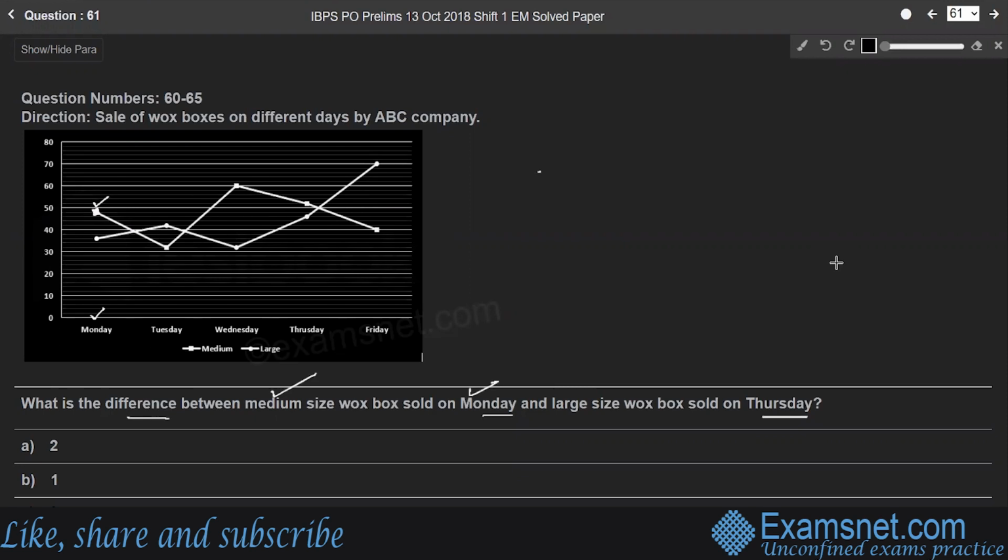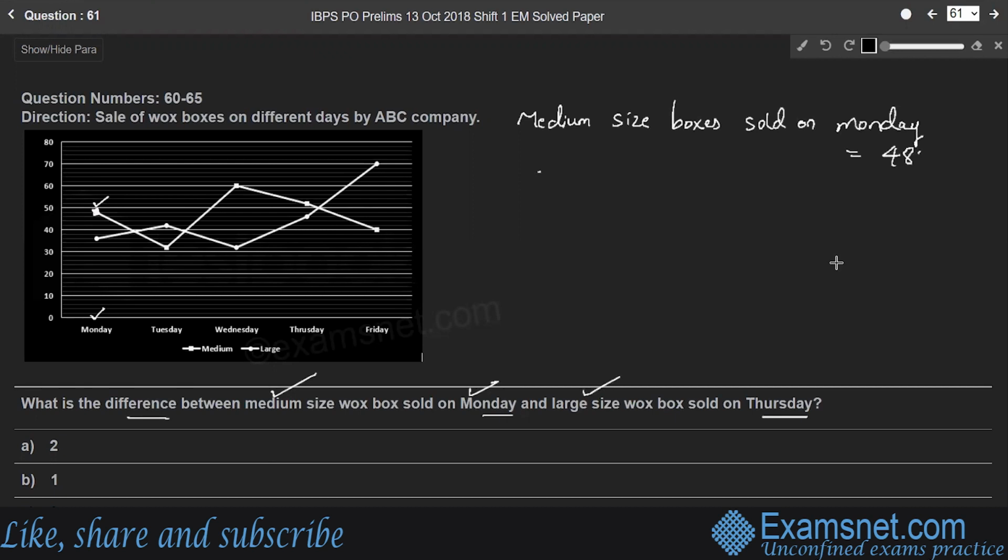So 48 medium size boxes were sold on Monday.